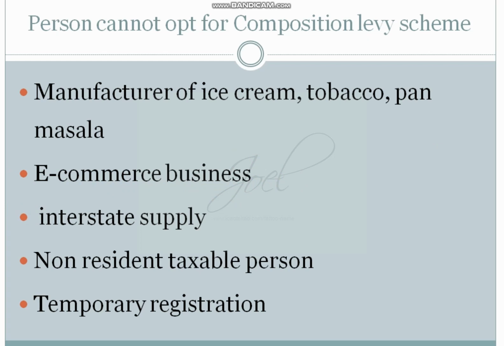Then interstate supply. See, only intrastate supplies, that means within the state supplies, are considered when it comes to composition levy scheme. I have told you already, only intrastate will be considered. Interstate supplies are not allowed for composition levy scheme, because when you are going for interstate supply, you are manufacturing on a large scale. So when you are selling to other states or other union territories, in such cases composition levy scheme is not at all applicable.